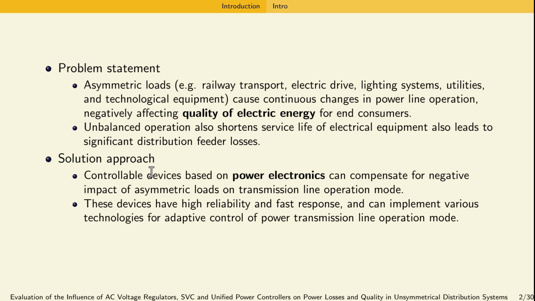To address these problems, controllable devices based on power electronics can compensate the negative impact of asymmetrical loads on transmission line operation mode. These devices are highly reliable, have a fast response, and can be implemented with various technologies for adaptive control of power transmission line operation modes. It's important to follow IEEE standards and GOST standards to ensure the quality of electrical energy.